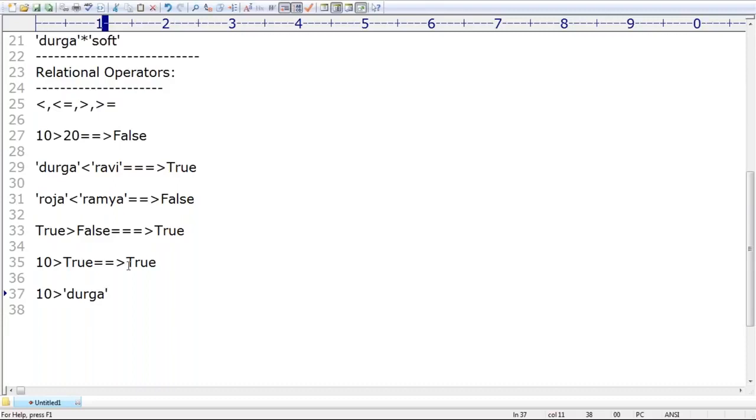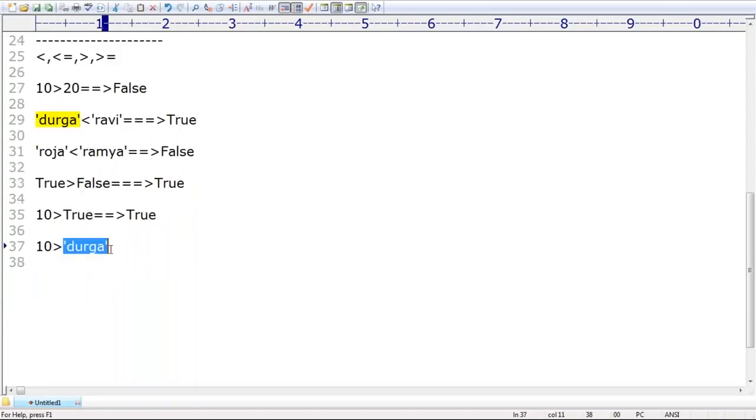Immediately Python is going to give an error, because the reason is one is a number, the second one is a string. How can you compare these two things? Even this string can't be converted into a number. If it were a Boolean we could talk of it as 1 or 0, but it's a string. That's why, sir, you can't compare. Immediately we are going to get a type error by default, sir.